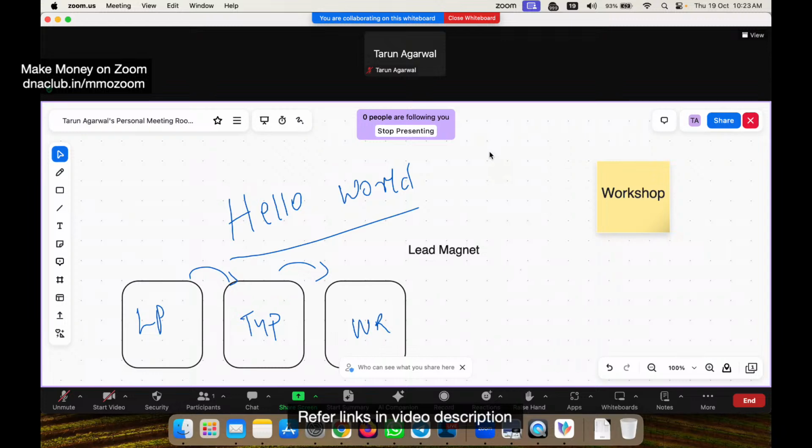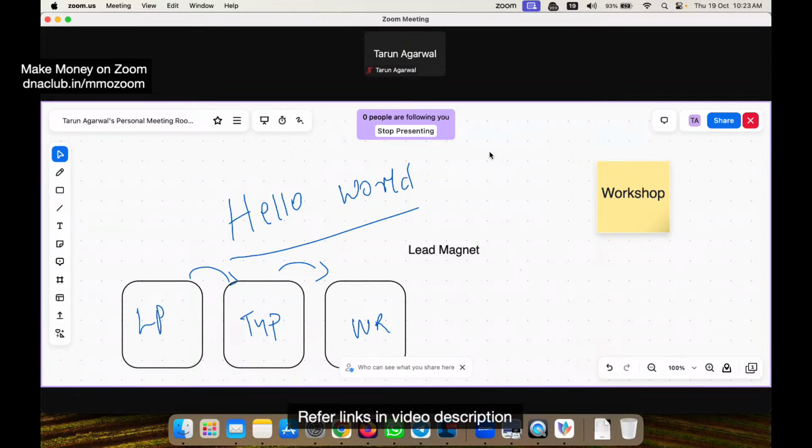So there is no need for me to first draw it on Jamboard and then download it in PDF and then share with other people. Clear? So you can directly use Zoom whiteboard. This is so handy, so important. Even I have now stopped using Google Jamboard because I think this gives more options and it looks much more professional as compared to Google Jamboard now, okay.